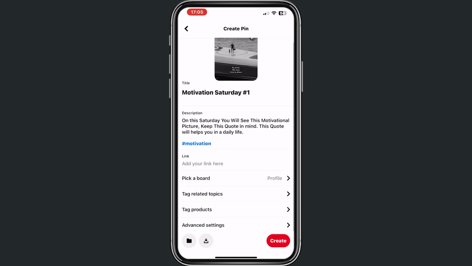On this Saturday you will see this motivational picture. Keep this quote in mind. This quote will help you in a daily life. This is a strong description combined with my title. So the SEO of this pin is very good.